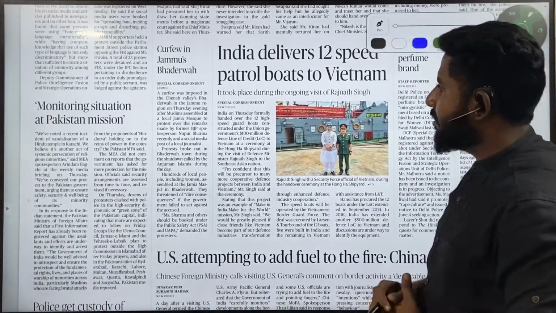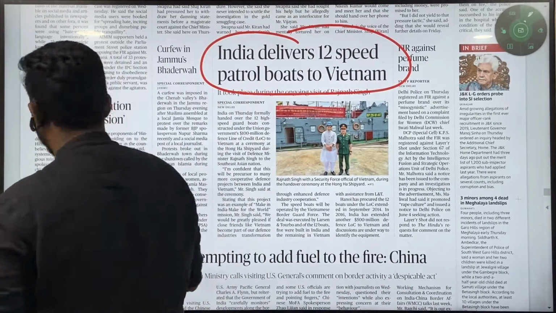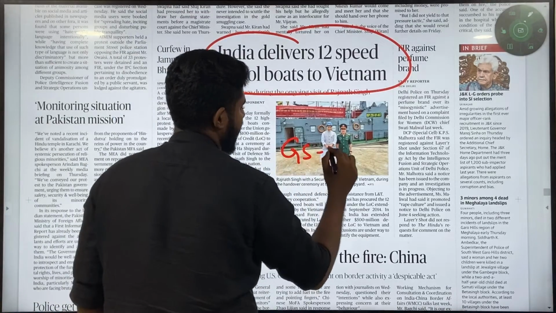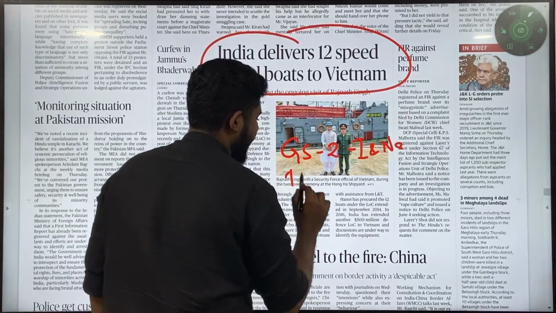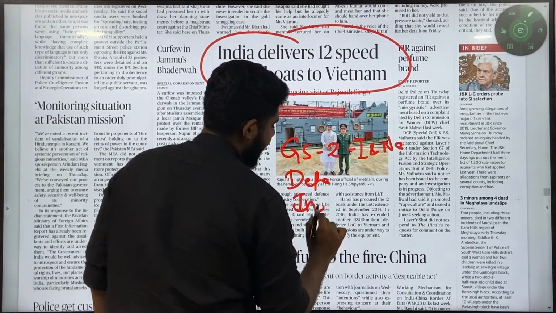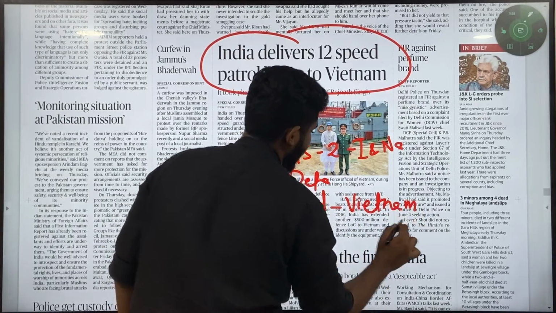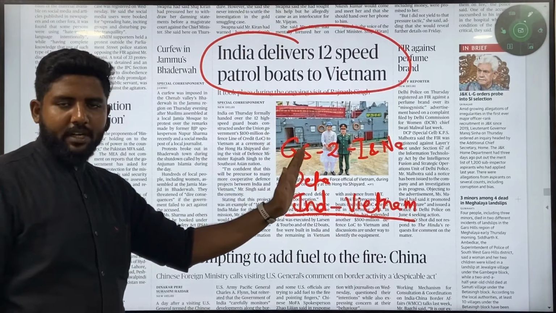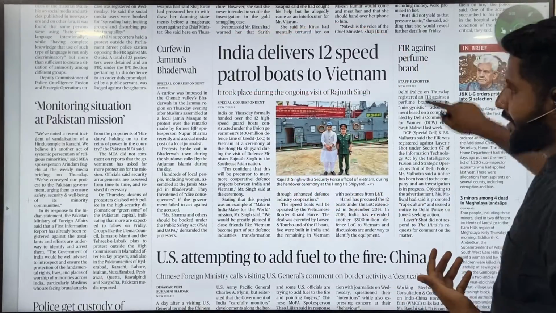Yes, so here comes one important article. India delivers 12 speedboats for patrol to Vietnam. Here we are going to talk about GS2, India and its neighborhood, and what kind of defense cooperation we have. Ideally this is to talk about the India-Vietnam relationship. You can read what kind of support we give to Vietnam and what kind of trade they do, and that's why this is important.